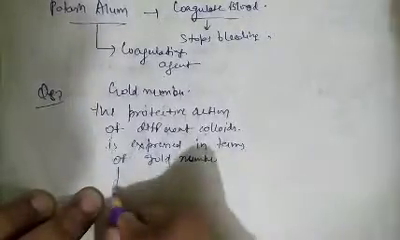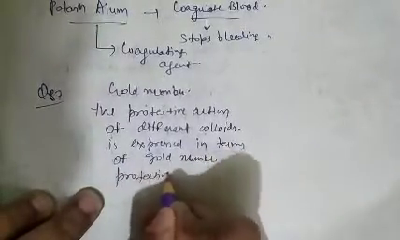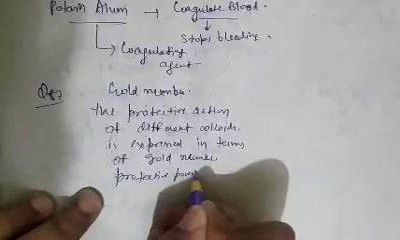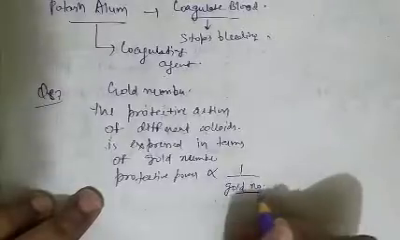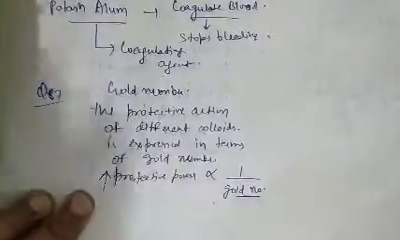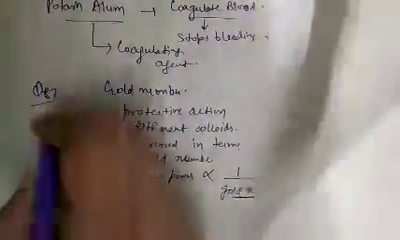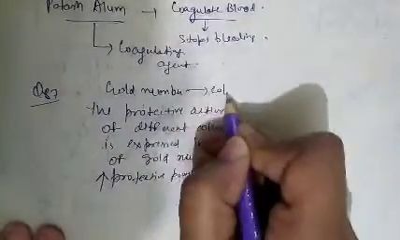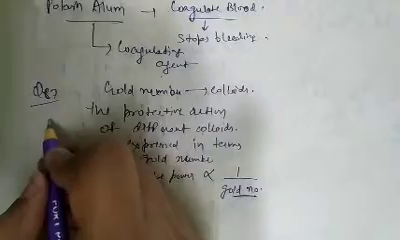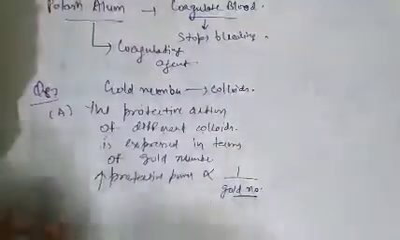Hence we can say that protective power is inversely proportional to gold number. Smaller the value of gold number, higher is the protective power of colloids. So question number 87, gold number is related to colloids. Question number 87, option A is correct.